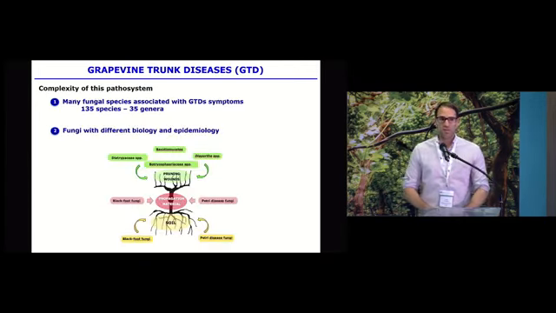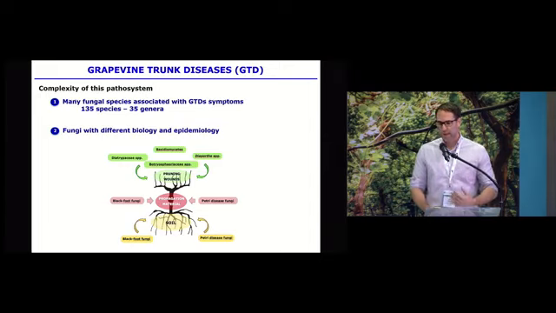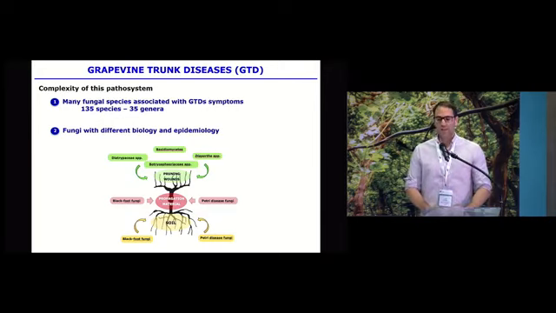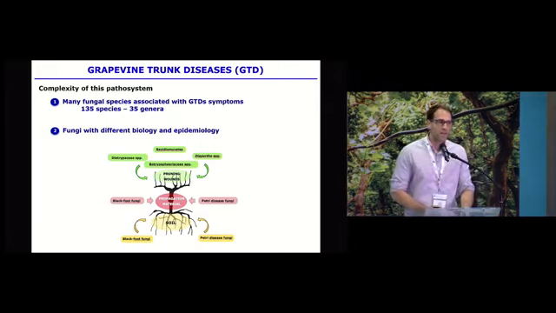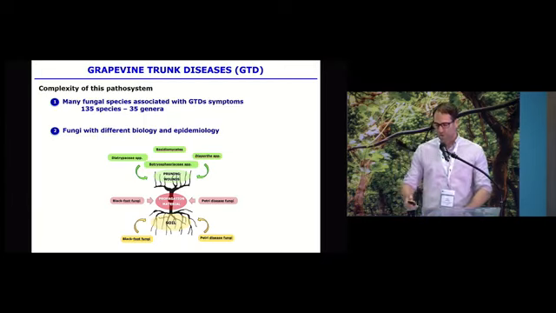The second factor that explains this complexity is that these fungi have different biology and epidemiology. I mean, they can live in different places, they can be spread in different ways. Several pathogens live in soil and can infect the plant through the roots. Other pathogens can be spread aerially and infect the plant through the pruning wounds, and other diseases are specialized to infect the planting material in nurseries during the propagation process.